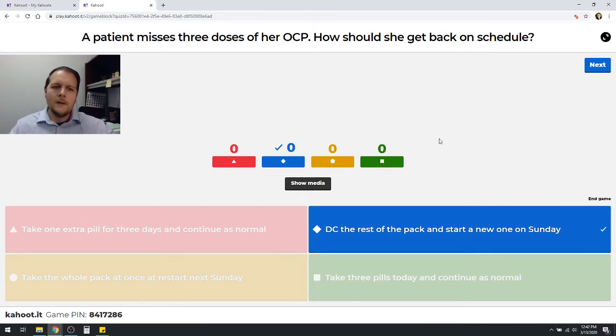Depends on their schedule. Probably don't want to take the whole pack at once. Again, you may see some regimens, for instance, if you were looking at post-coital contraception. So if you didn't have access to Plan B, there are some methods of dosing birth control packs where they could take a certain number of pills in order to get sort of a similar effect there. But I would not recommend that for this particular patient here. And certainly by taking 3 pills, even though it's been long enough that the risk for ovulation is high enough to say, hey, just use backup protection for the rest of the week when you start a new pack on Sunday.